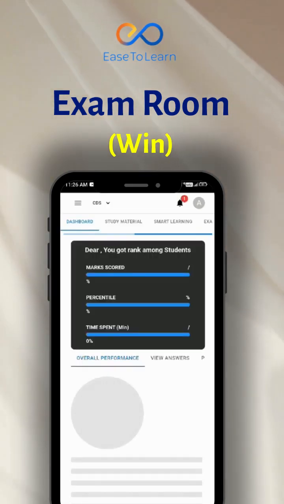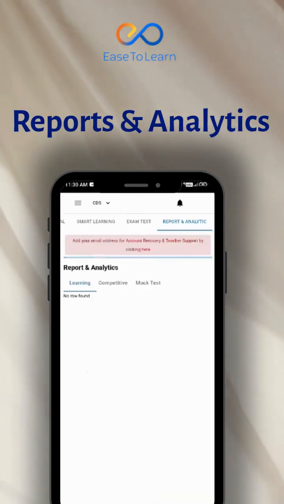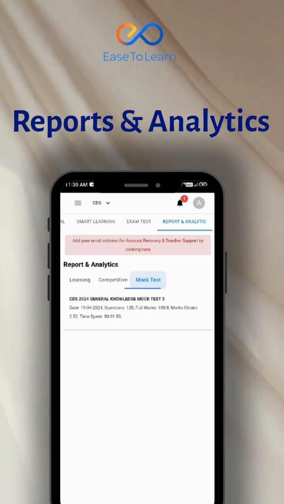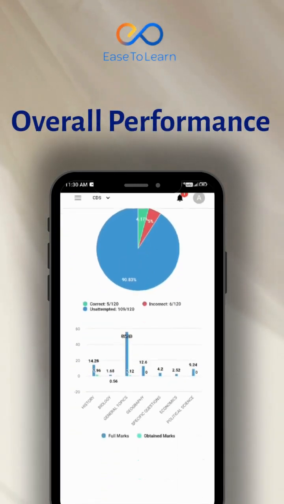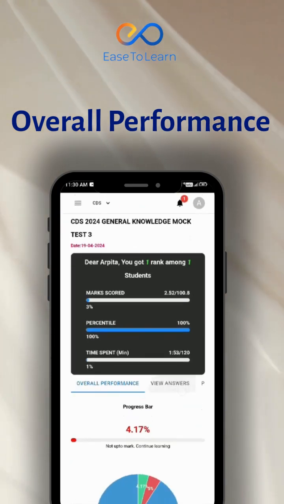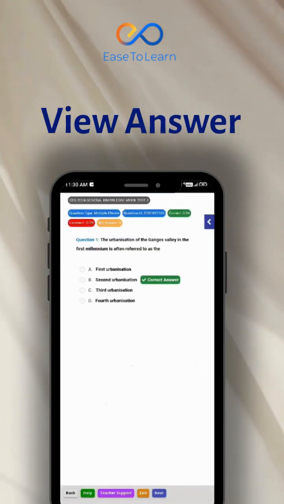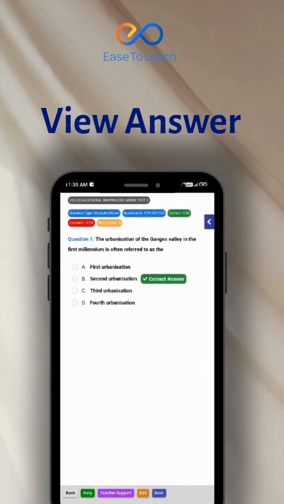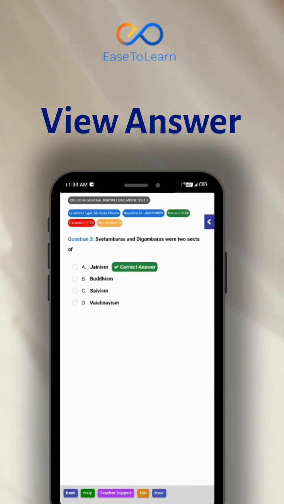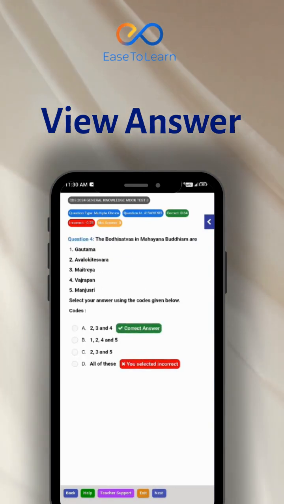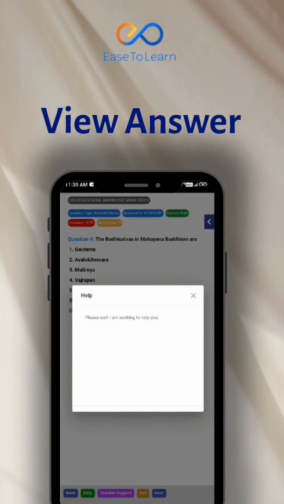You can check your drawbacks in the reports and analytics sections, which hold all records of all the learning mode tests, competitive mode tests, and mock tests. You can check your overall performance. You can check the details of your attempted and unattempted questions of the test in View Answer section. You will get explanation of the question as well, if needed. You can get explanation of the questions by clicking Help button.